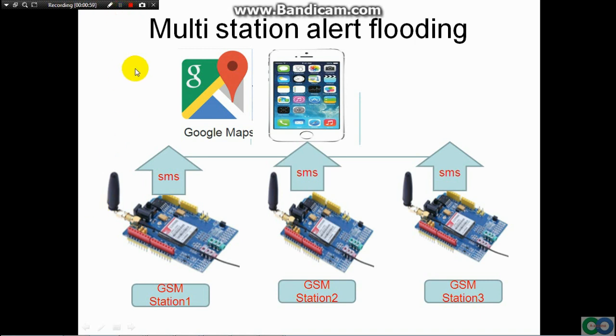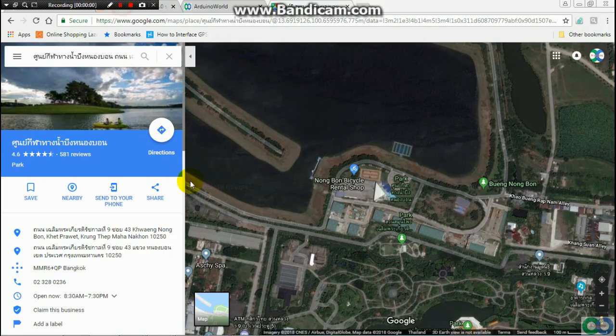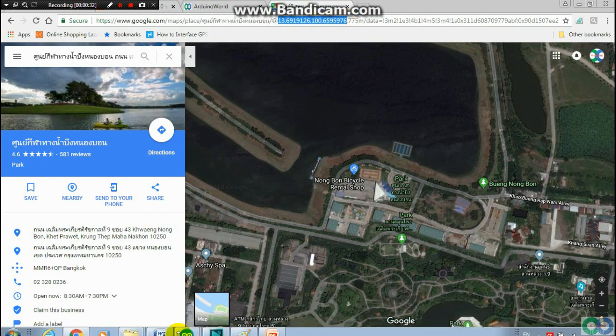I will show you how to do it. Let's start. This is the location for the example. In this example, I select my flooding station location here, and I go to Google Map and put the name of the location here, and I will get the latitude and longitude here. This number you have to use for the next step.